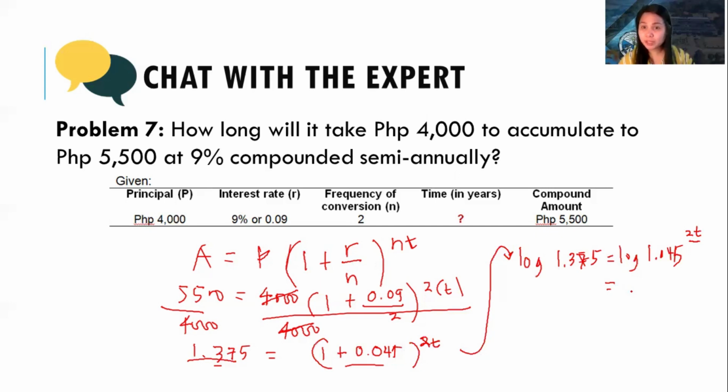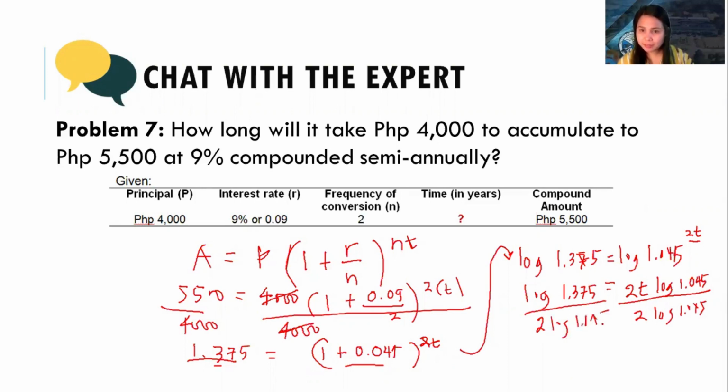Remember, the exponent goes first, right? 2t log of 1.045. The right-hand side is log of 1.375. For t to remain, we need to divide both sides by 2 log of 1.045.